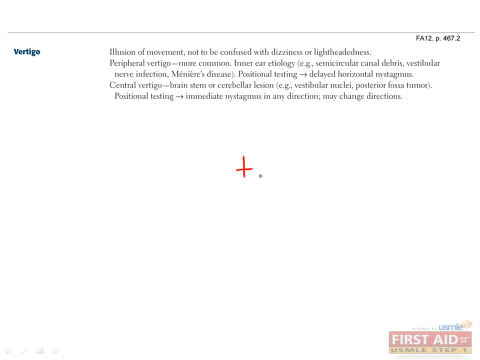The first is how long the symptoms are lasting. Some causes of vertigo lead to episodes lasting seconds, like benign positional vertigo, while others develop over the course of months or years, such as acoustic neuromas. You should also elicit whether there is any hearing loss or tinnitus. Tinnitus, of course, meaning ringing in the ears. Auditory symptoms are more suggestive of a peripheral cause rather than a central cause.